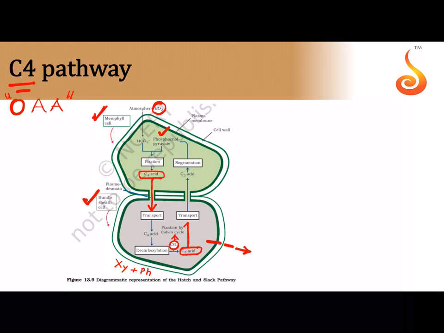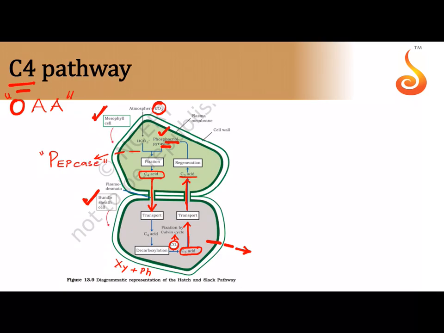which is pyruvic acid. Pyruvic acid is sent back to the mesophyll cell. Pyruvic acid is helping in regeneration of the phosphoenol pyruvate that we require in order to accept the carbon dioxide in this case. So the enzyme that brings about the carbon dioxide fixation here: in the previous Calvin cycle, I forgot to tell you, carbon dioxide and RuBP are combined by Rubisco, but here there is an enzyme called PEPcase.